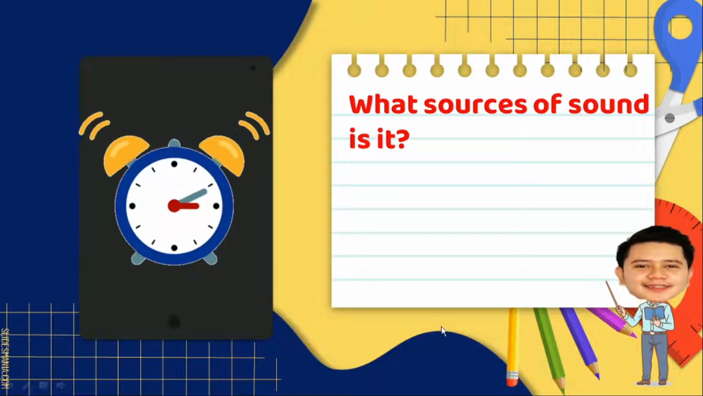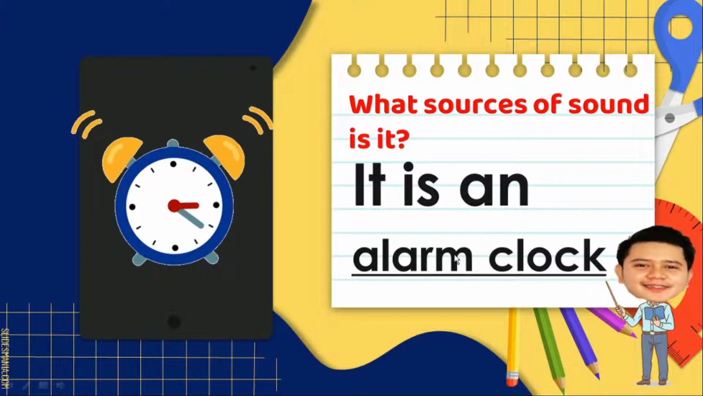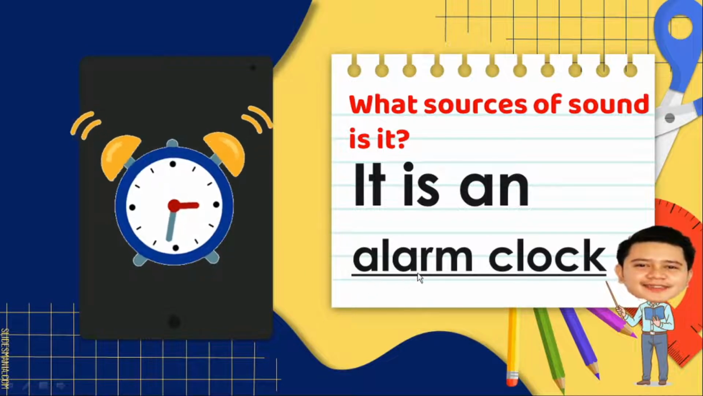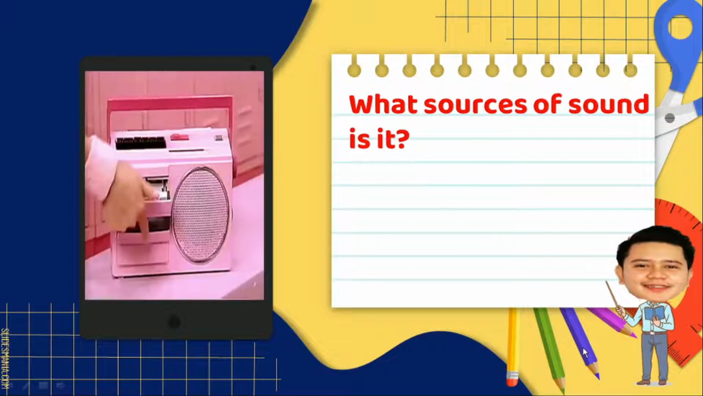Next, what sources of sound is it? Look at the picture. Okay, it is an alarm clock. Again, it is an alarm clock. Now, can you spell alarm clock? A-L-A-R-M-C-L-O-C-K. Alarm clock. Very good.